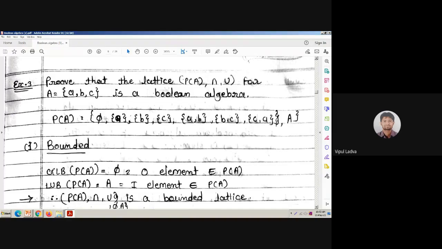So these are the 8 elements that are going to be present in the power set of set A. Over there, the null set will be there. The entire set ABC will be there. Singleton sets {A}, {B}, {C}.